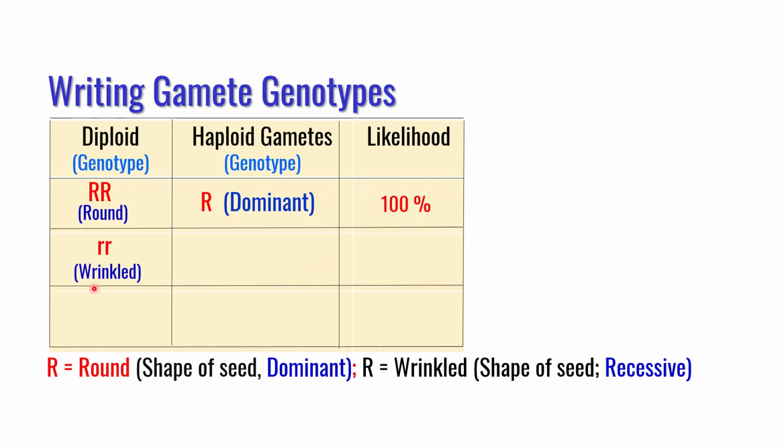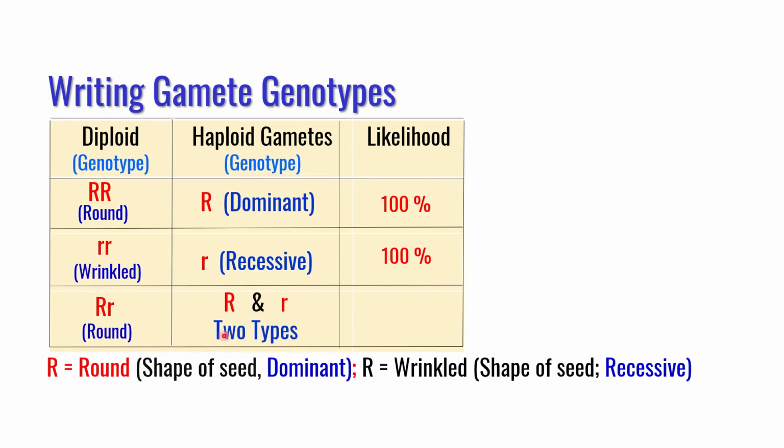The next is, let's say you have wrinkled seed shape which is homozygous small r. In this case you will make small r or recessive type of gametes with 100% likelihood. One type of gamete in both these conditions. The other situation is hybrid, let's say capital R small r, which is round in phenotype. In this case you will make two types of gametes, dominant and recessive, with 50% likelihood of each type.